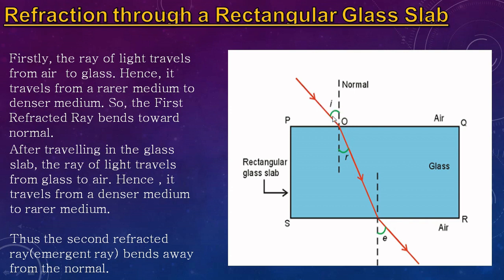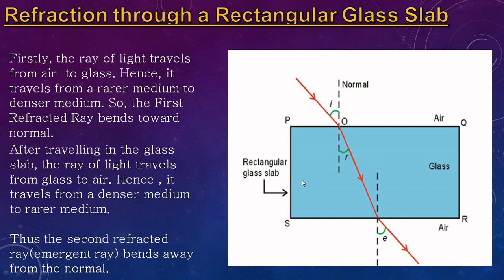Light is coming from here and it is slightly bent over here. In the first case, when light comes from a rarer medium and enters a denser medium, the refracted ray bends towards the normal. That dotted line is the normal, and the refracted ray bends very close to the normal.